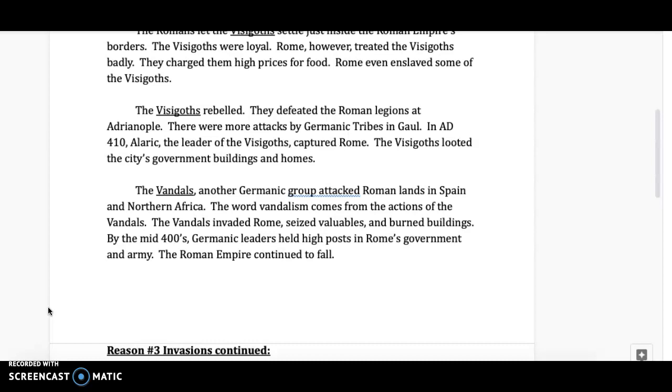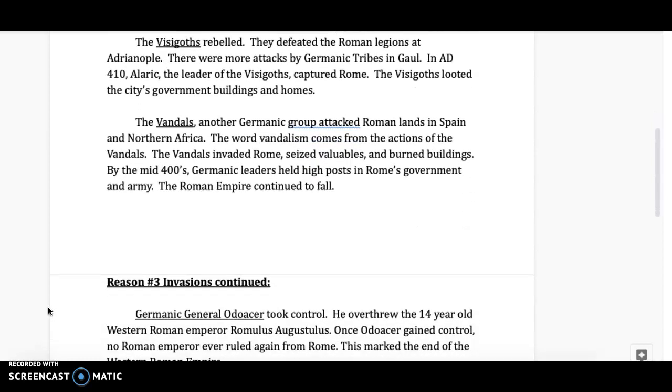In AD 410, Alaric, the leader of the Visigoths, captured Rome. The Visigoths looted the city's government buildings and homes. The Vandals, another Germanic group, attacked Roman land in Spain and northern Africa. The word vandalism comes from the actions of the Vandals. The Vandals invaded Rome, seized valuables, and burned buildings.